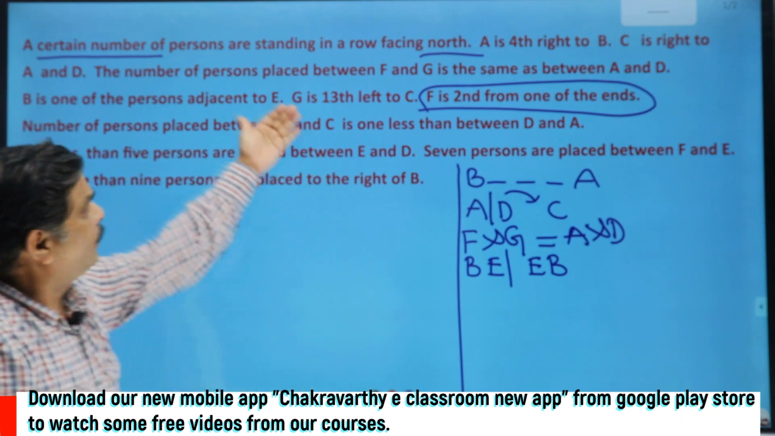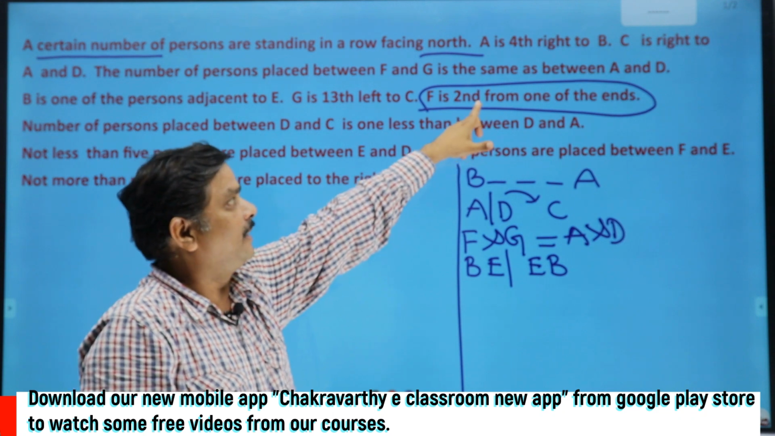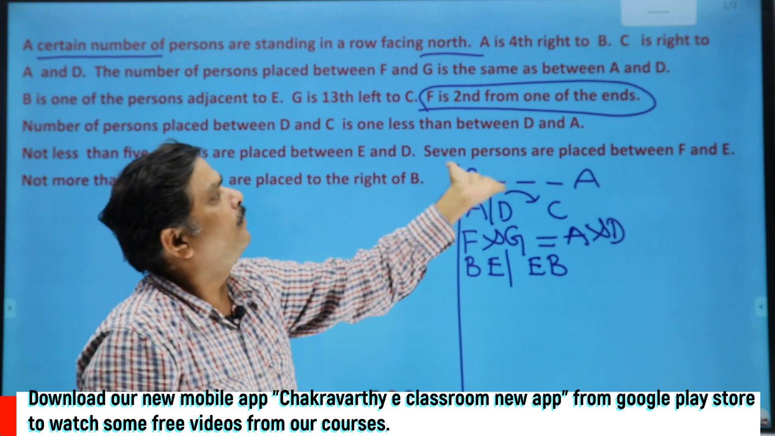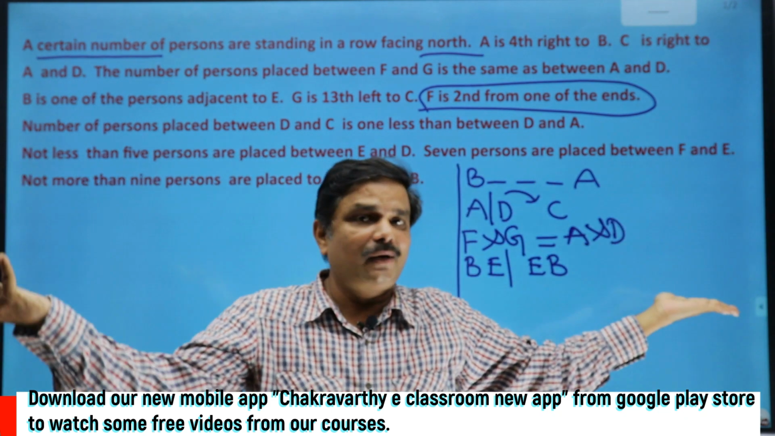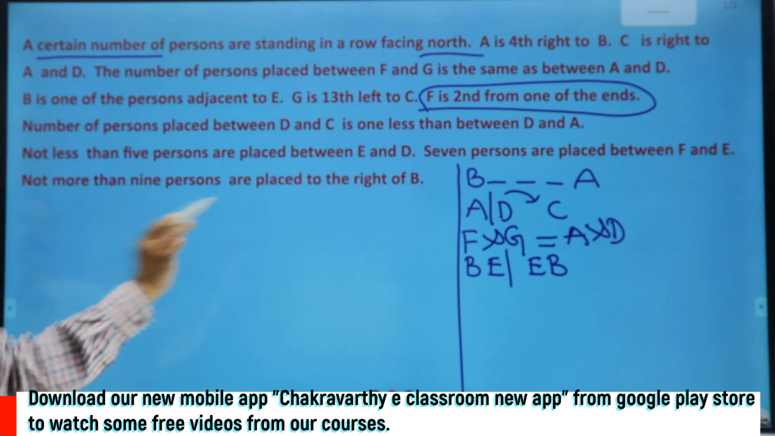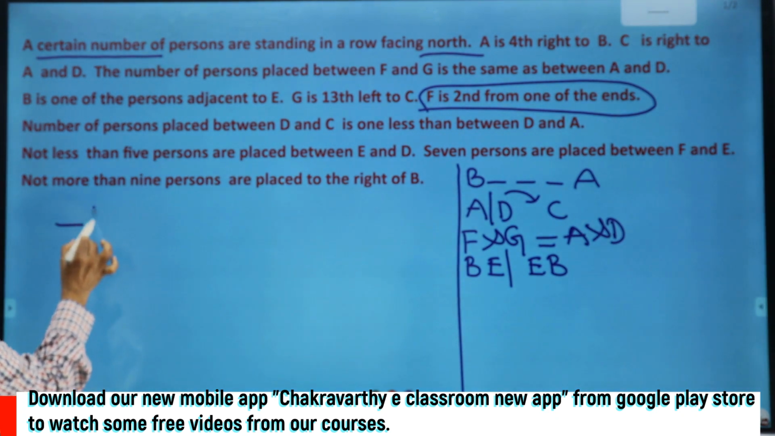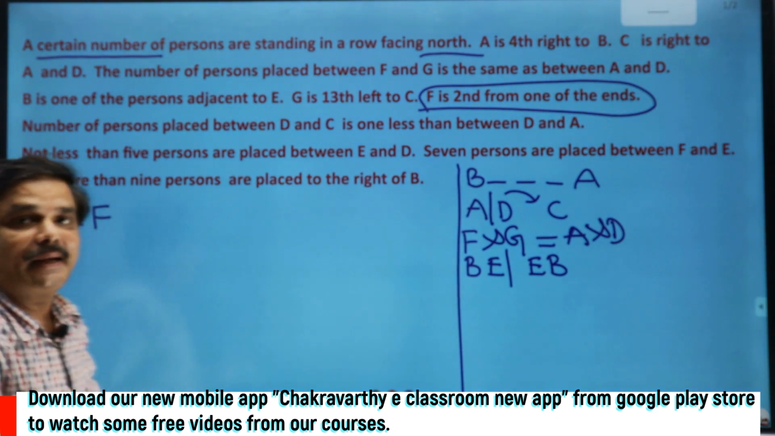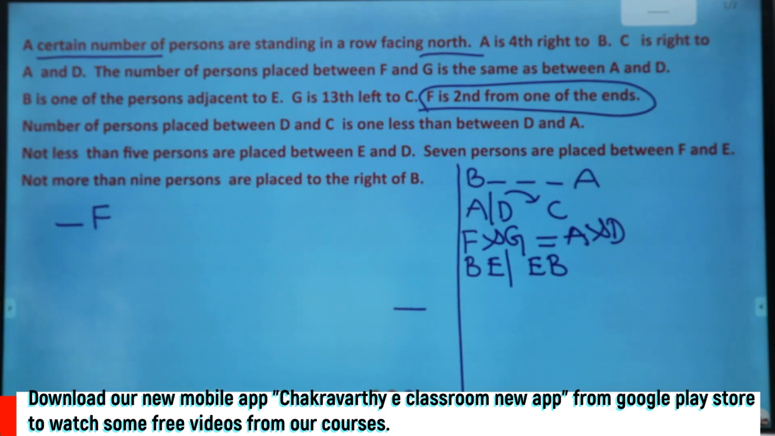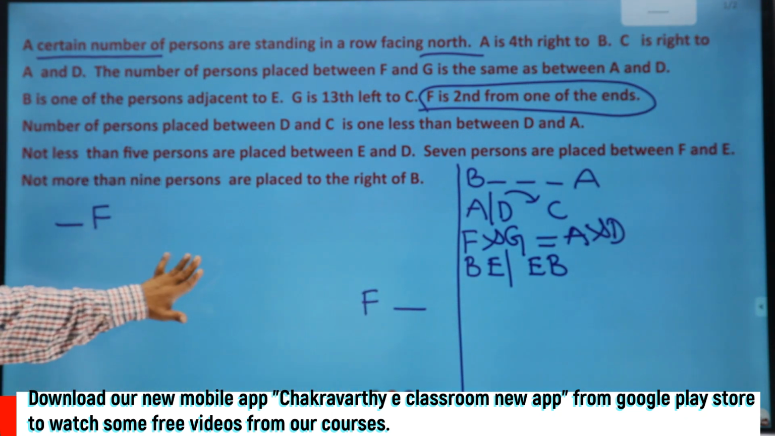Even if you read the other information also, you are not getting the definite information than this one. So for that reason, let us try this one. F is second from one of the ends. I don't know whether that is the left end or right end for us, but F is second from one of the ends. Suppose this is one of the ends, one person, and F is second from this end, one possibility. What's the other possibility here? This is one of the ends, and F is second from that end. F can be here. As simple as this one. I've started the question here.